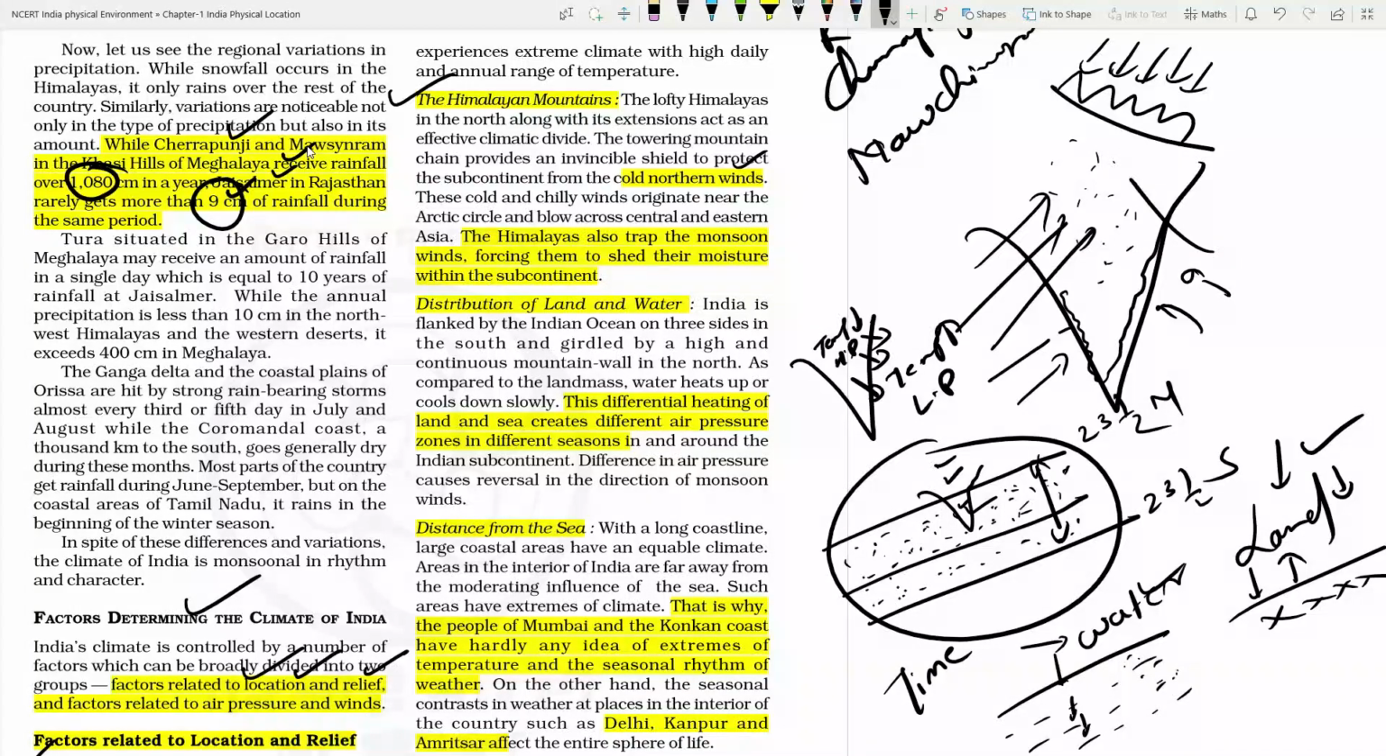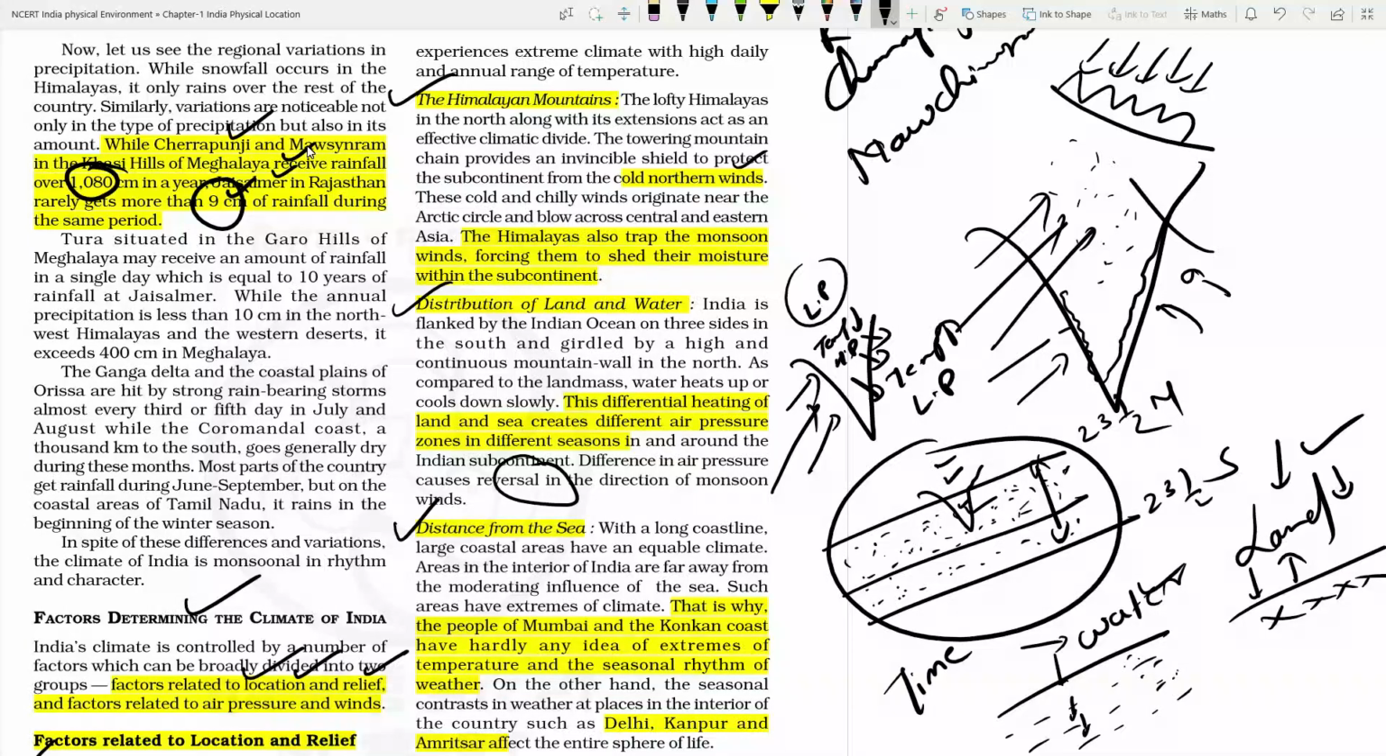So in this way, depending upon the distribution of land and water, there is a difference in the pressure zone, and if there is a difference in pressure, there is a daily reversal of the winds, and there might also be a seasonal reversal. Like in the summer season, the land will be the low pressure zone, and all the winds will be attracted towards the low pressure zone. So that's why the reversal of the wind is called monsoon, as we know.